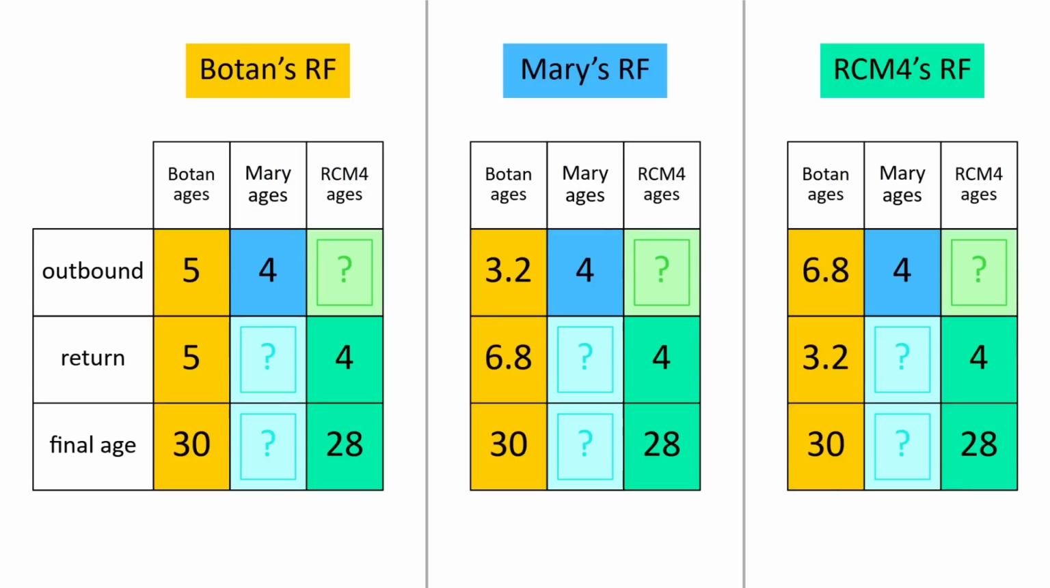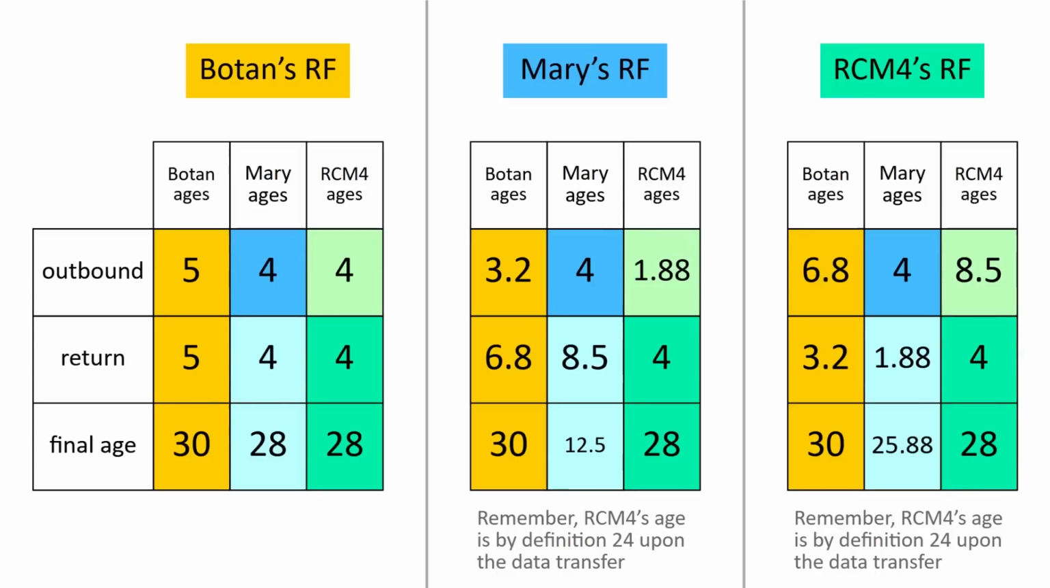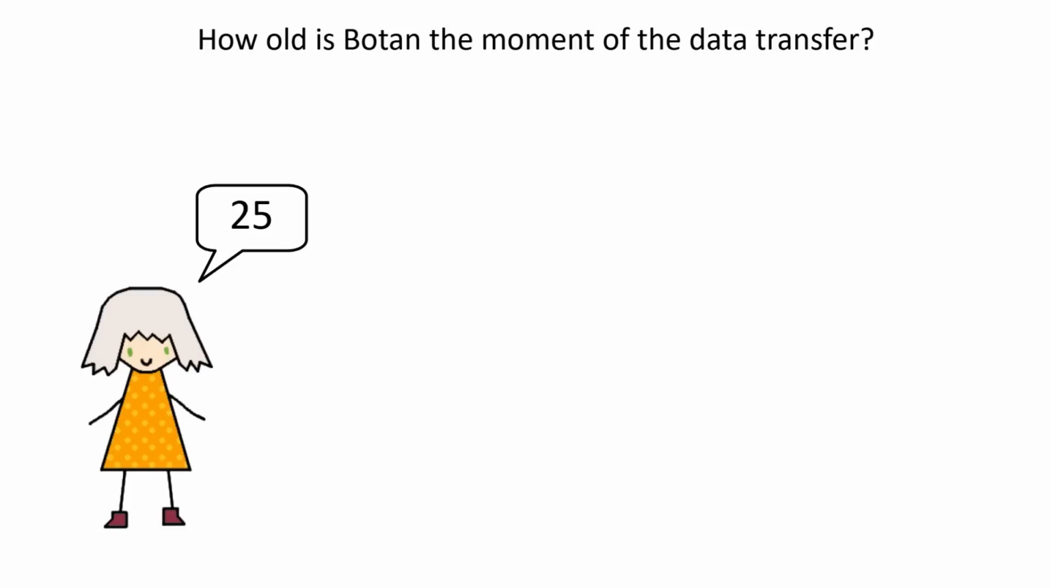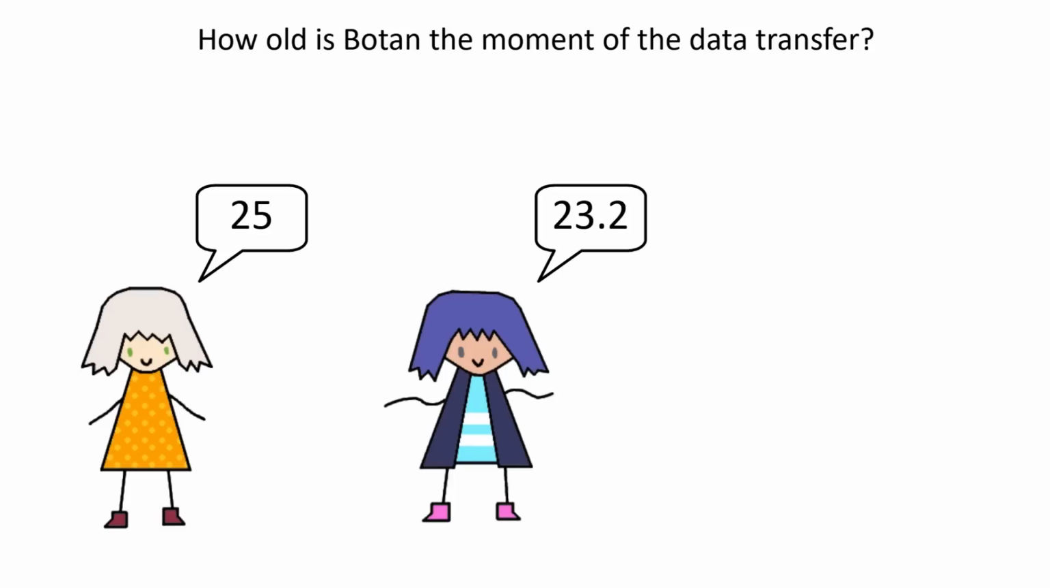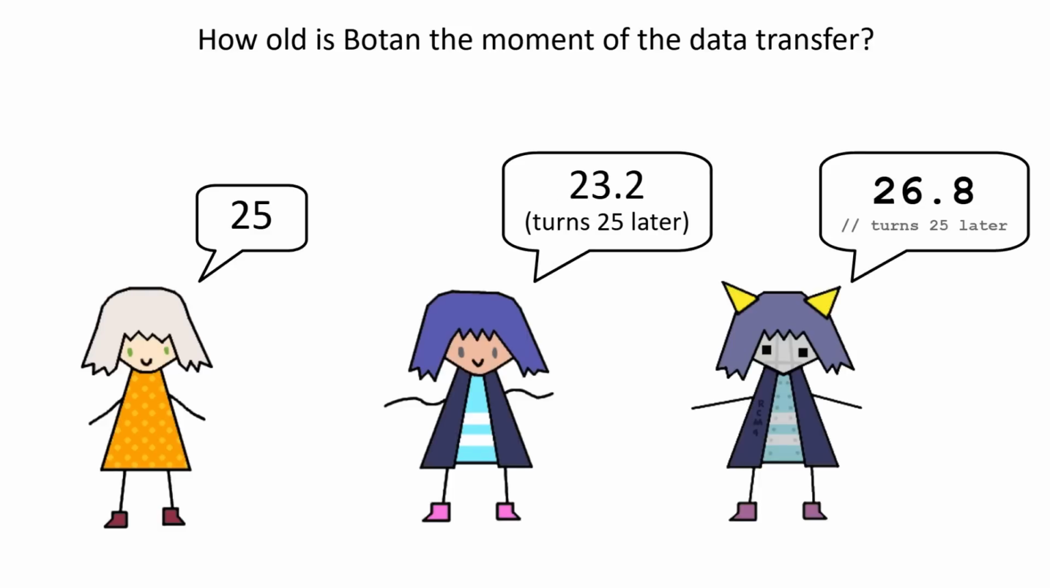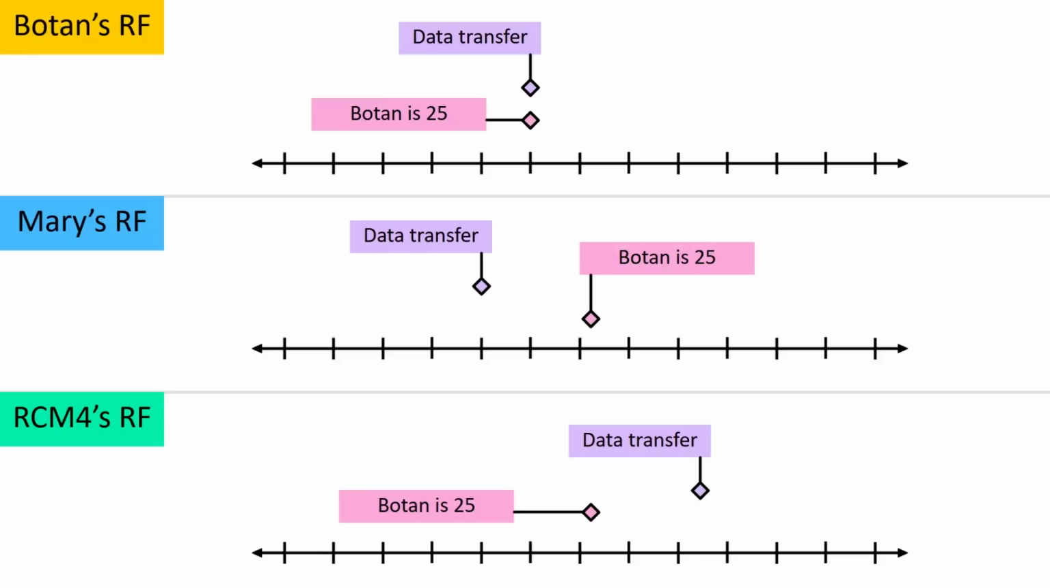And if you're curious about the question marks, their values weren't all that relevant to the example, but here's what they equal. If we isolate Botan's column though, we can notice something interesting. In her own reference frame, she's 25 at the time of the transfer, but in Mary's reference frame, she's 23.2 at the time, and in RCM4's, she's 26.8 at that time. And this corresponds perfectly with the predictions from relativity of simultaneity.